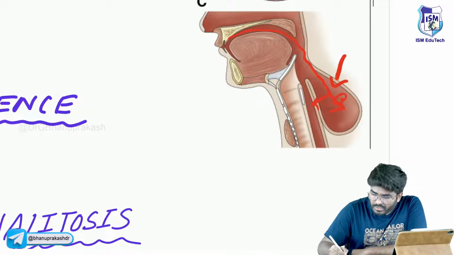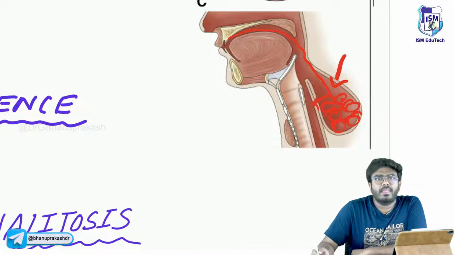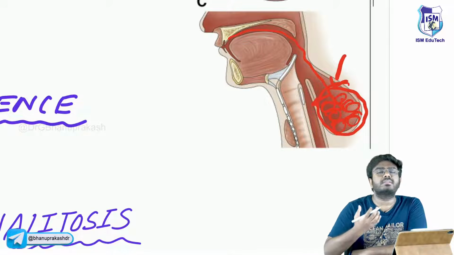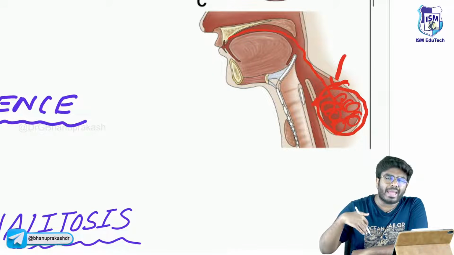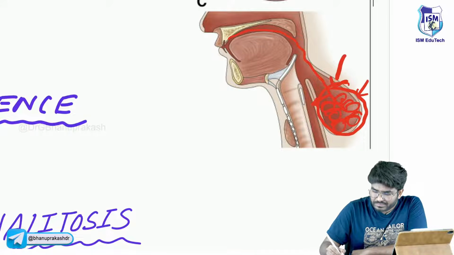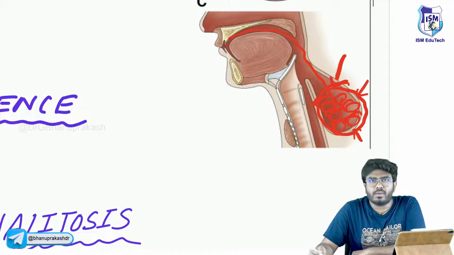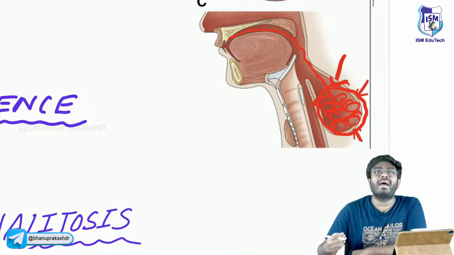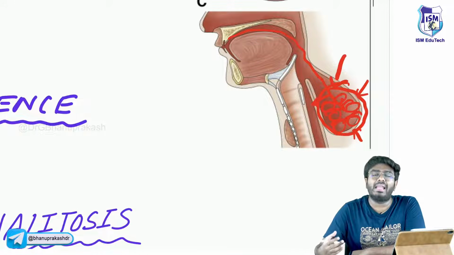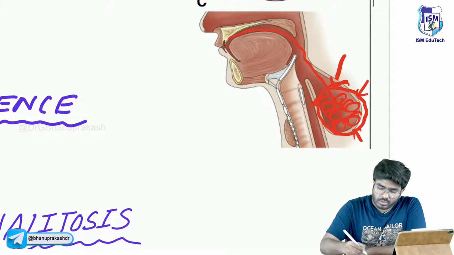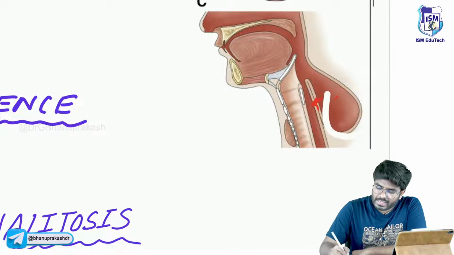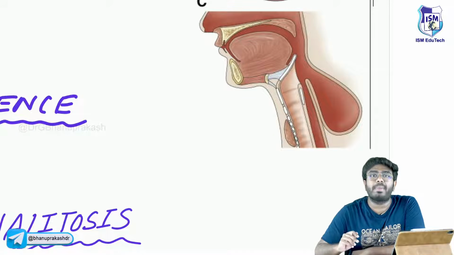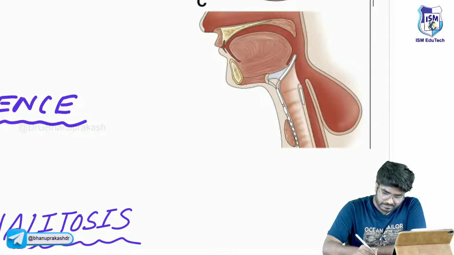Not only that, this food is going to come and get settled over here, and there is no chance that it's going to go back into the esophagus, so it's going to get decomposed over here. The food is getting decomposed over there, and there's going to be bad breath. So halitosis is going to be seen. What exactly is halitosis? Halitosis means bad breath.